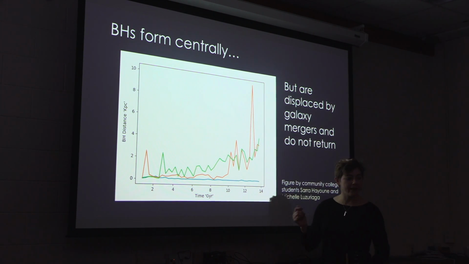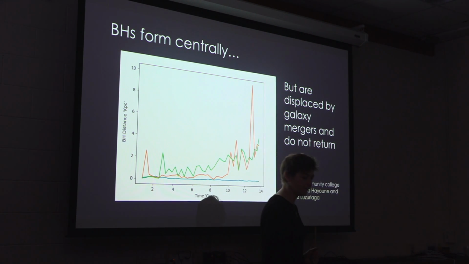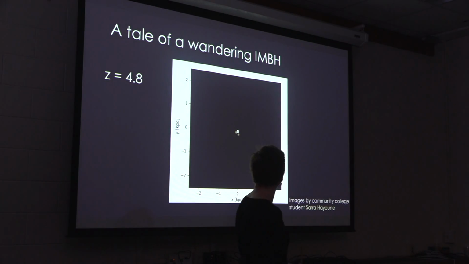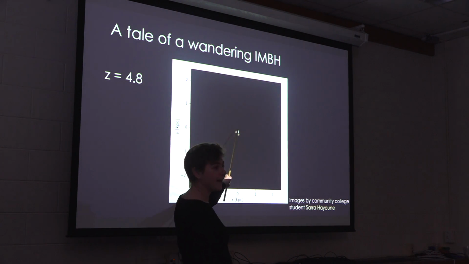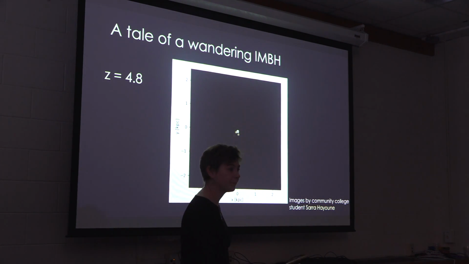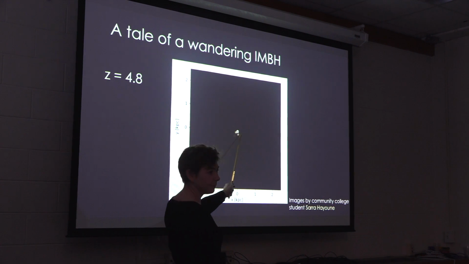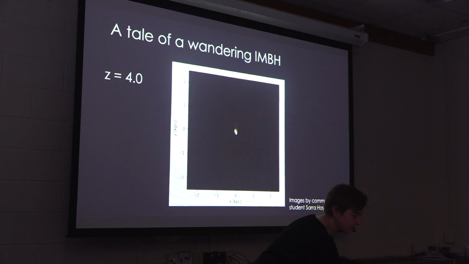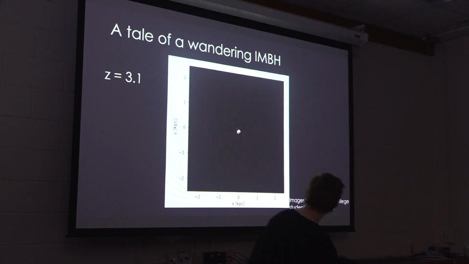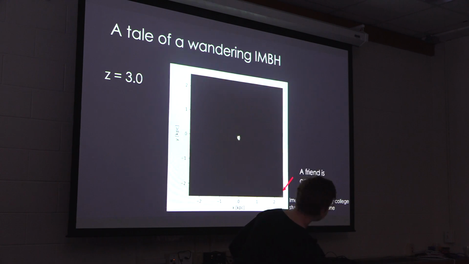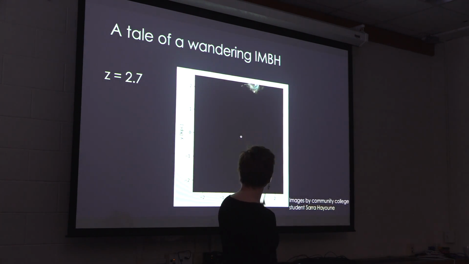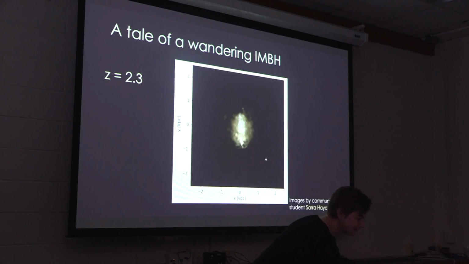It turns out that dwarf galaxy mergers are the things that are causing this. So I can show you a little bit of a, I don't know, it's not a movie. Here is a tiny, tiny galaxy at redshift 4.8. It has a black hole in it, which I've stuck in PowerPoint because you can't see it otherwise. And I'm going to flip through some redshifts, 3.8, 3.1, 3. Here's somebody coming. There's a little gray spot there. Here is the friend that comes by. It's a larger galaxy.